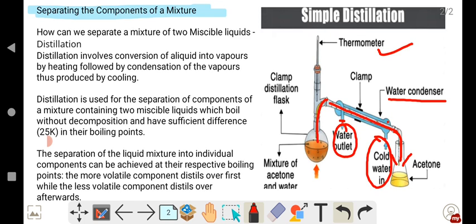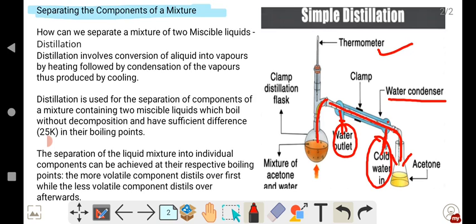Because of this, there is an inlet, so there will be a continuous flow of water, so that the water does not rise in temperature, because if the water starts to heat, it will not condense the vapor. There will be a flow of water in and the water will be coming out, so that in the condenser the water will always be cool, so as to condense the vapor.